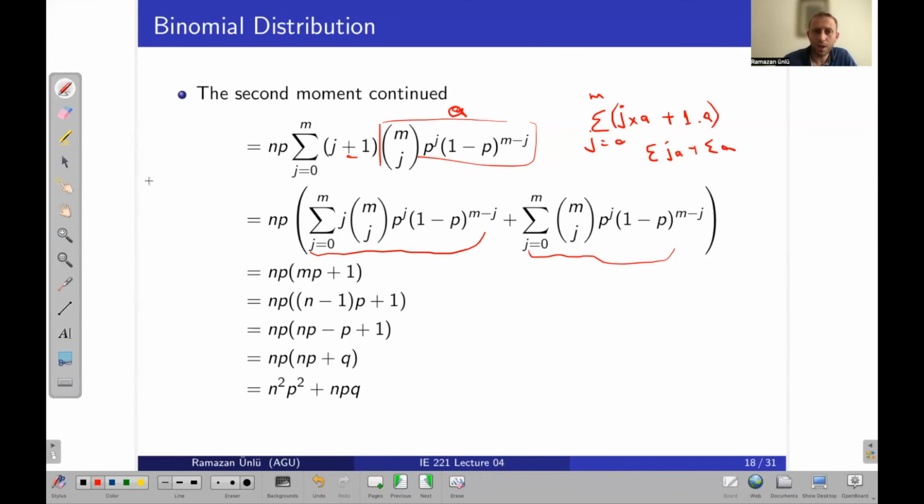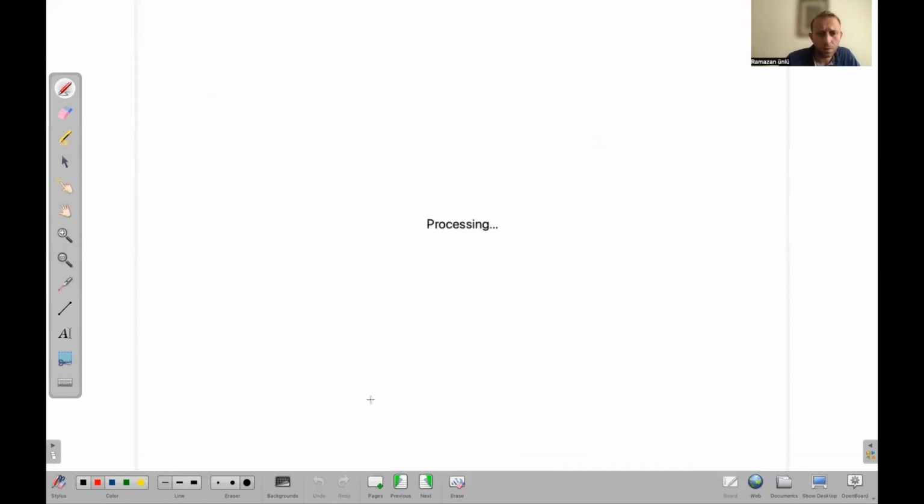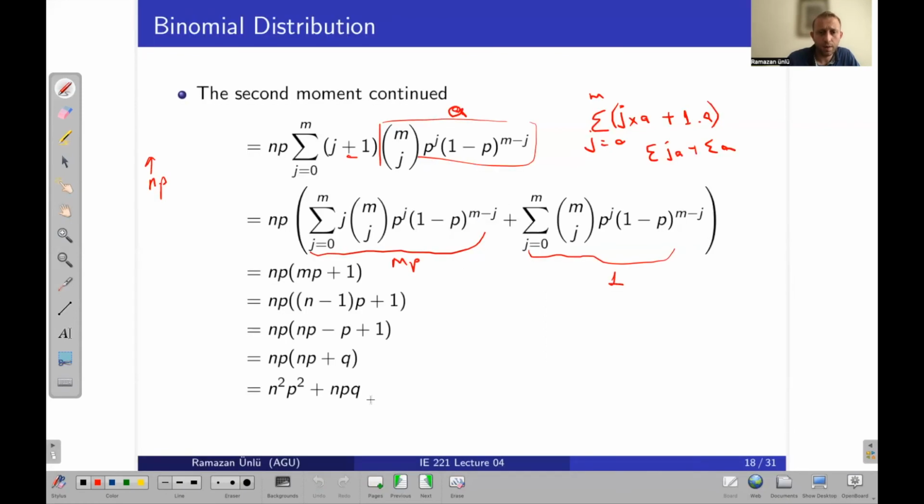And what was the expected value? It is np, right? That was the number of trials, and in this case, the number of trials is m. So that's why this is np. And what is this one? This is again the summation of all probabilities, and it will be equal to 1. That's why this will be mp plus 1. So if you do some math operations, you will end up with n squared times p squared plus npq. Okay, so this is the value of the second moment.